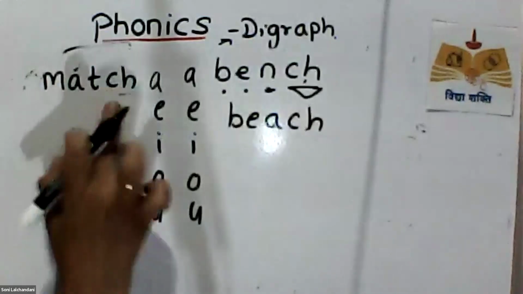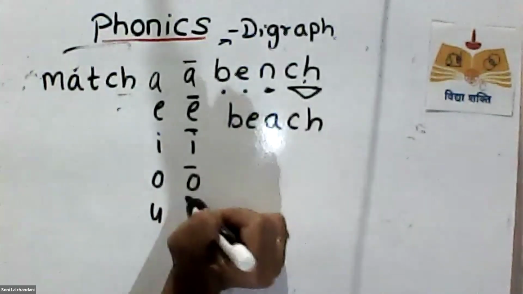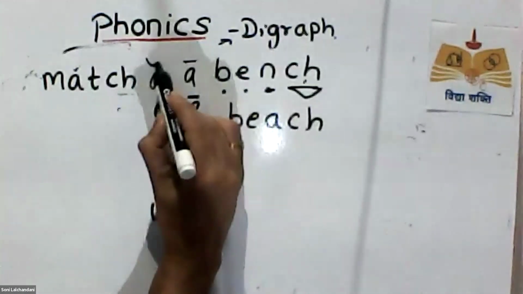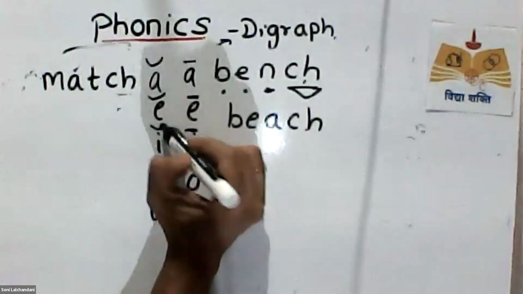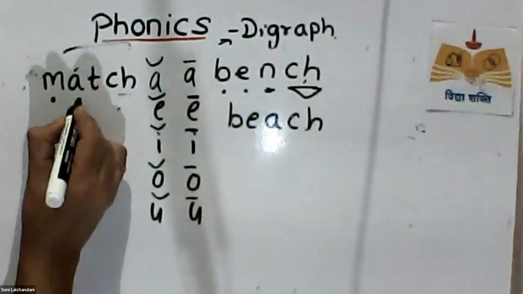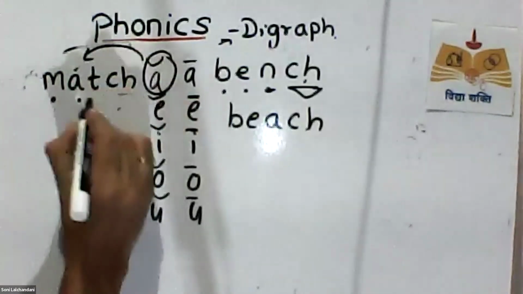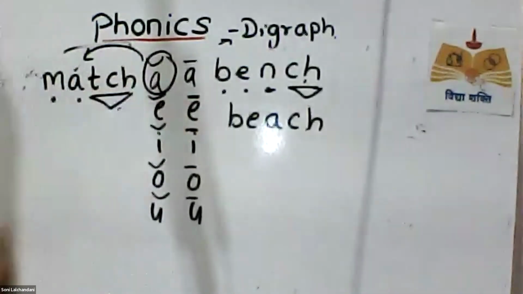Okay, now let's do this. Now, as I told you, these are the long vowel sounds: A, E, I, O, U. When it's short, we will represent it like this: A, E, O, A. Okay, now, which sound is coming? This one is coming. So, I will write only this, TCH.